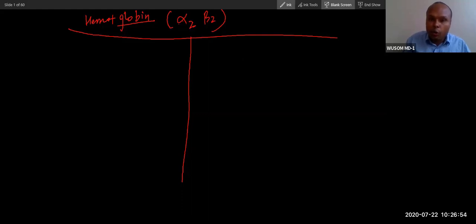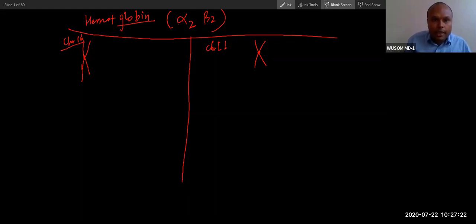The alpha protein is synthesized from a gene that is located on chromosome number 16. And the beta gene is present on chromosome number 11. Can you see this?